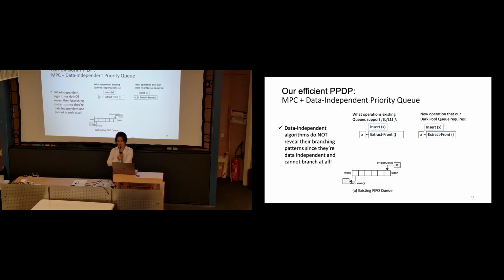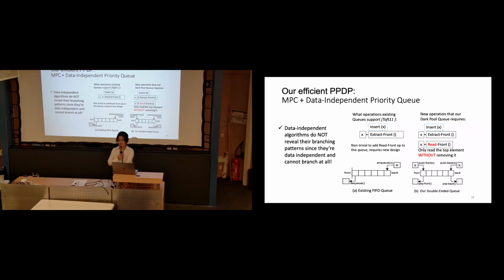We had to modify these operations to make them work for our privacy-preserving dark pool, and we modified the data structure so that we could afford a read front operation. We need read front because we need to read from the top of the queue without extracting it. If we extract it and there is no match, we have to insert it back into the queue, which incurs a lot of comparisons and a lot of cost. So we needed to design this operation to improve the time.